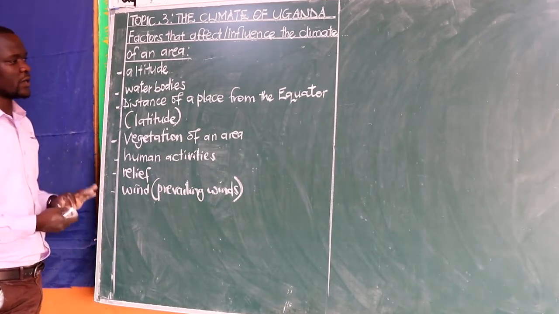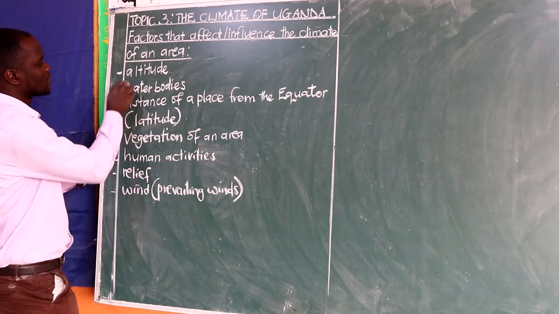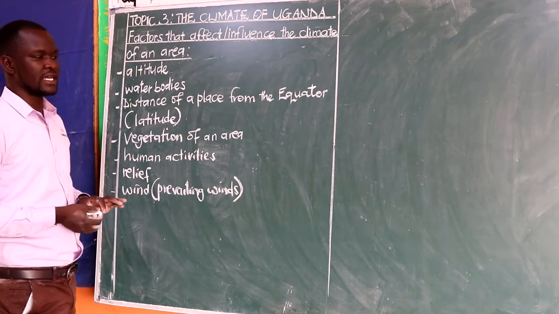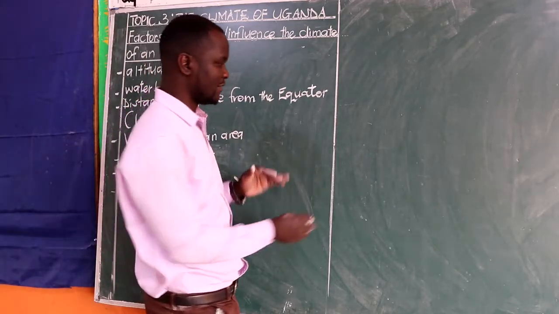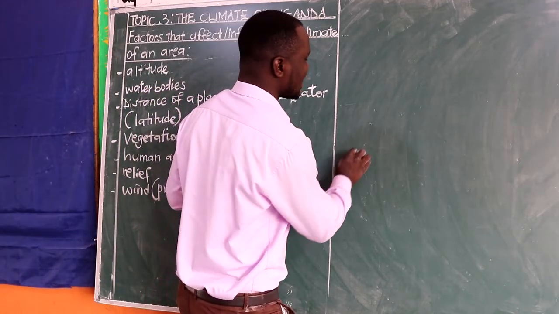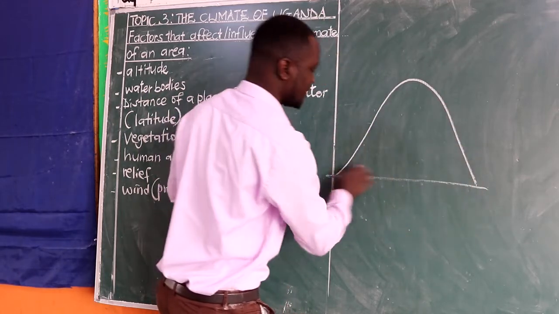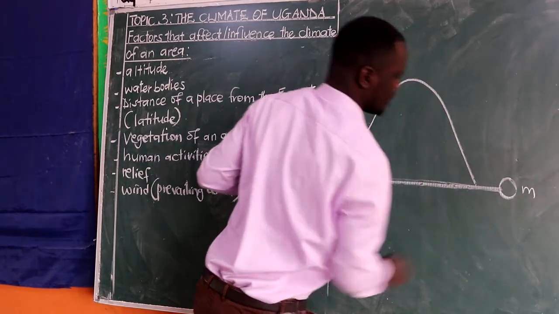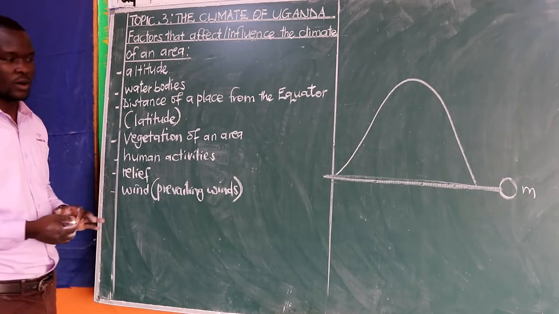Now, if we were to explain this one by one, beginning with the first one, we have what we call altitude. By definition, we say altitude is the height of land above the sea level, which means we are looking at the height of land above the sea level. The sea level is always here at 0 meters, because we measure the height in meters or feet.